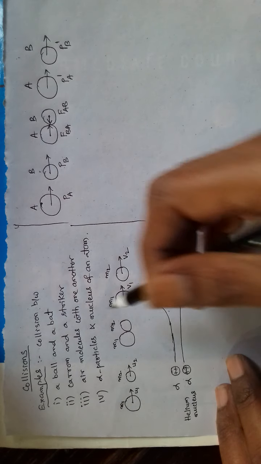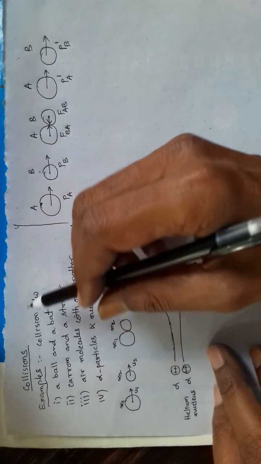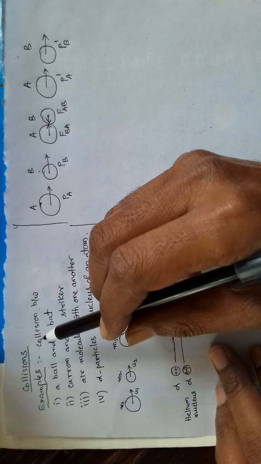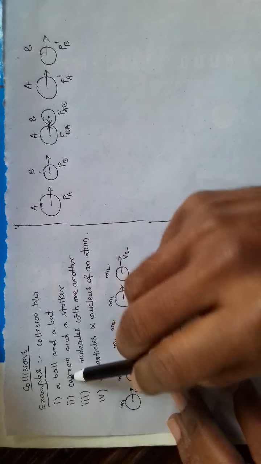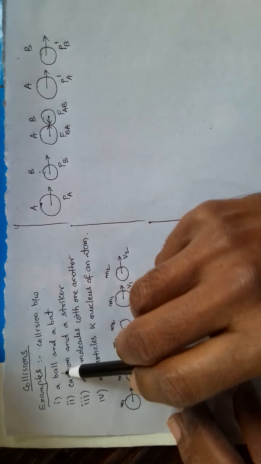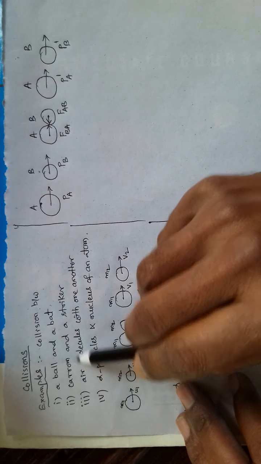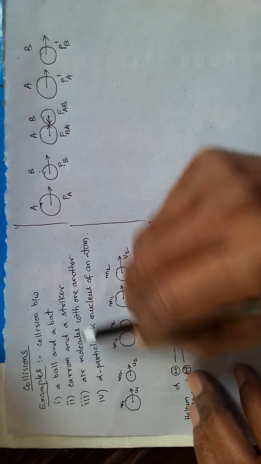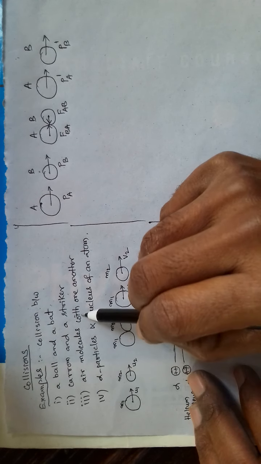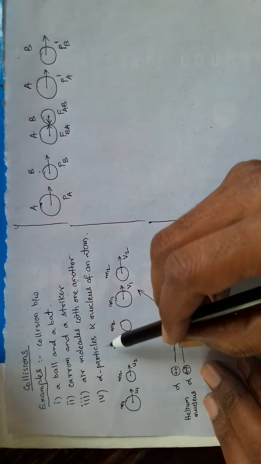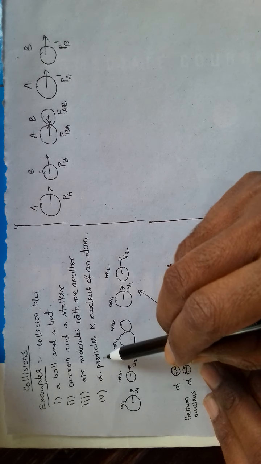Dear students, today let us consider the topic collisions. First, let us consider some examples. Collision between a ball and a bat, carom and a striker, air molecules with one another in the air, and another example is alpha particles